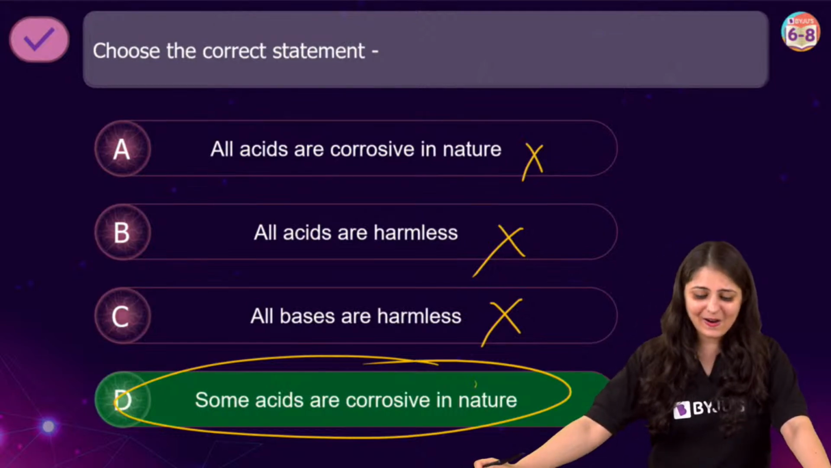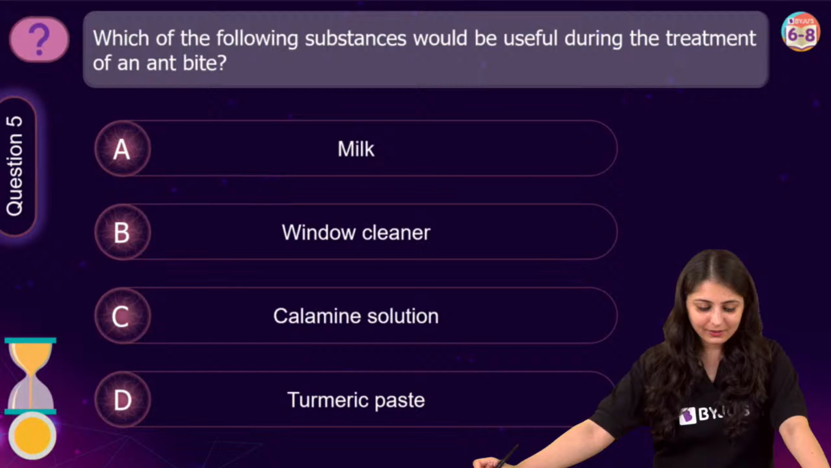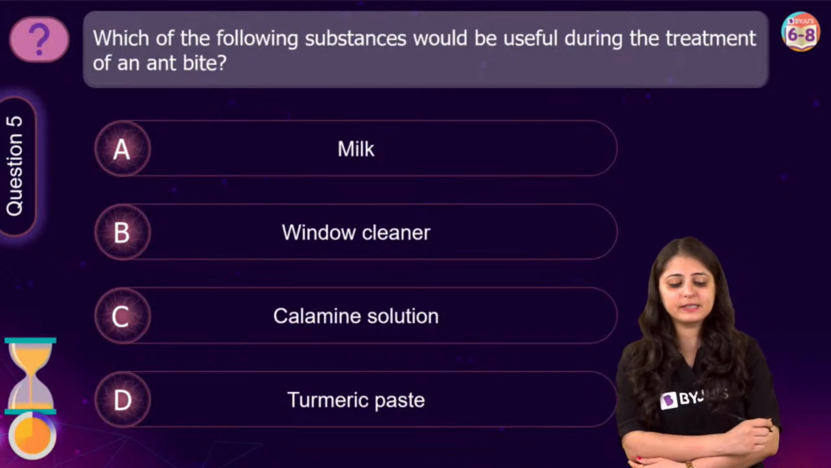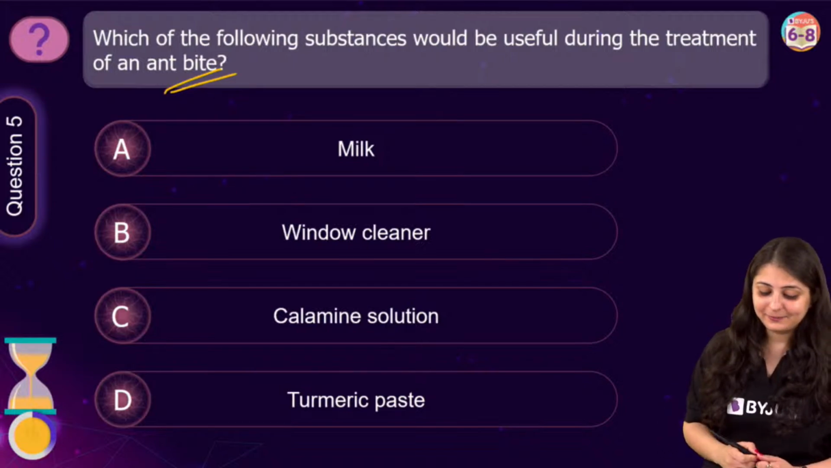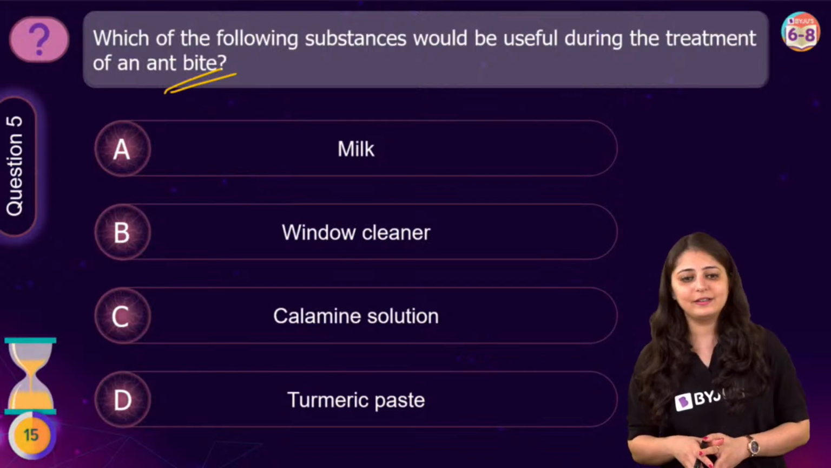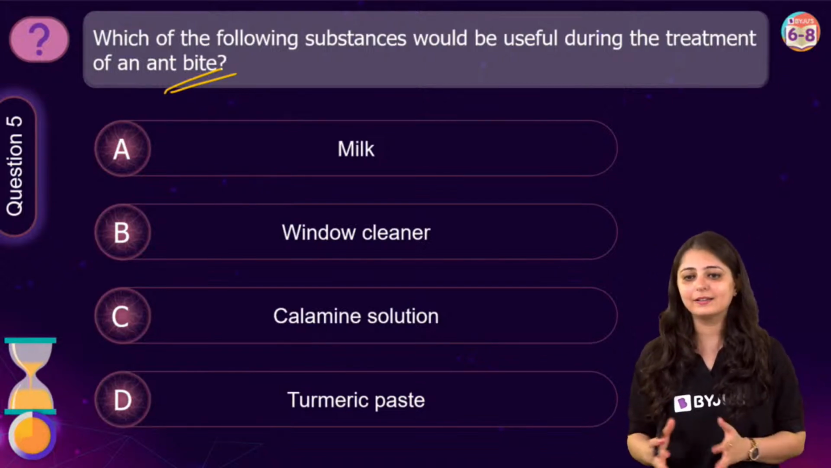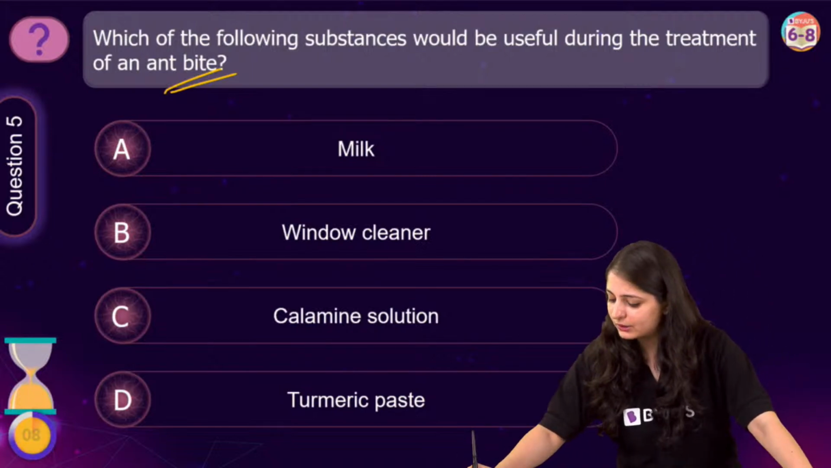चलिए moving on to the next question now. Question number 5. Which of the following substances would be useful during the treatment of an ant bite? Milk, window cleaner, calamine solution, turmeric paste. Which of the following substances would be useful during the treatment of an ant bite? So if you were very sincere, if you're regular to the classes, you will be able to tackle this question within 10 seconds. You don't even need a 30-second timer for this one.